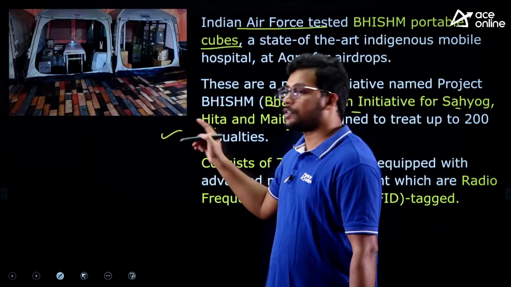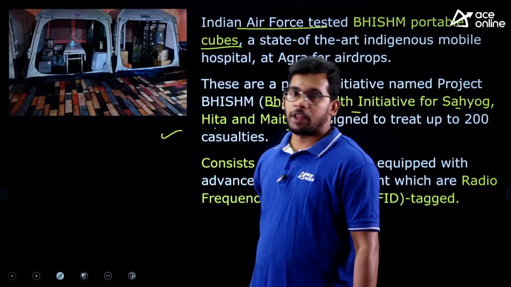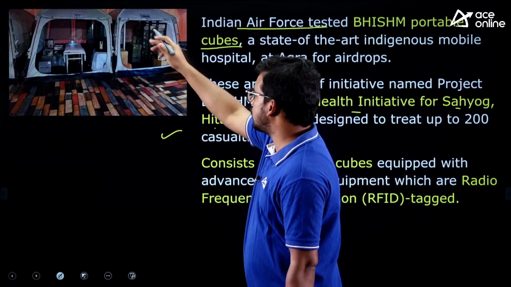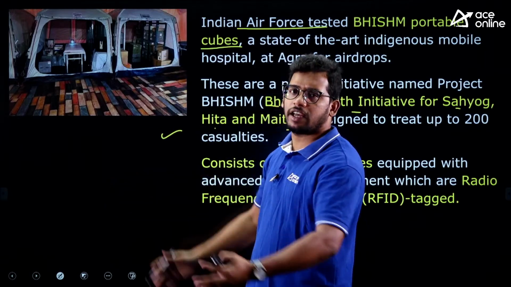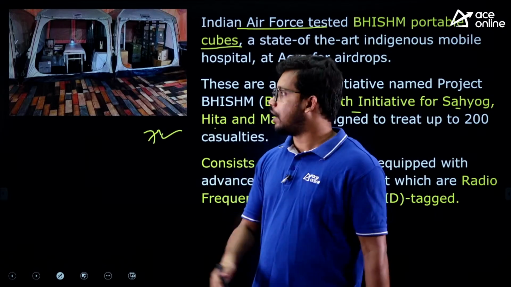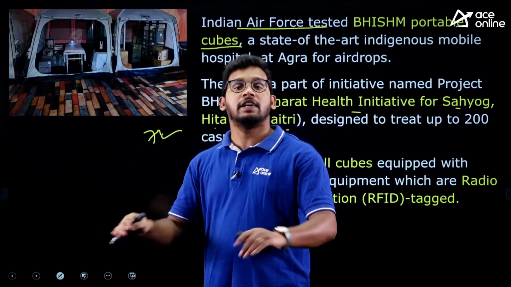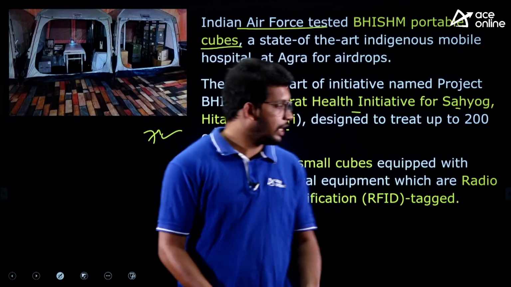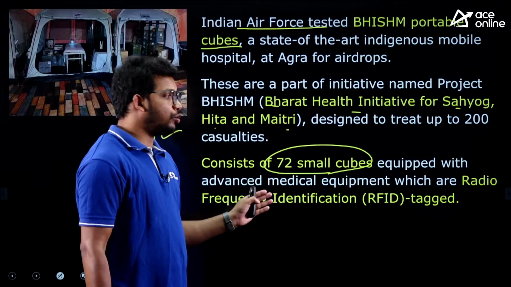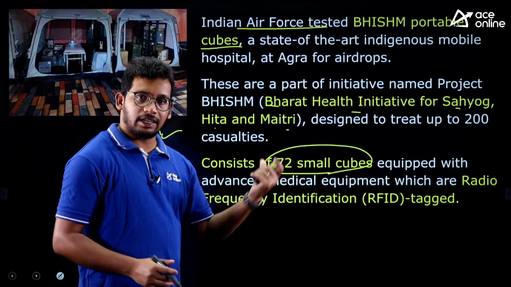That's why the Bhishma project was launched by the ministry to make temporary hospital-like structures. 72 cubes can be instantly created. If there is an injury to any army person, it can immediately provide treatment. It is a temporary hospital-like thing, right? This was deployed by the Indian Army and consists of 72 small cubes where they can also track.